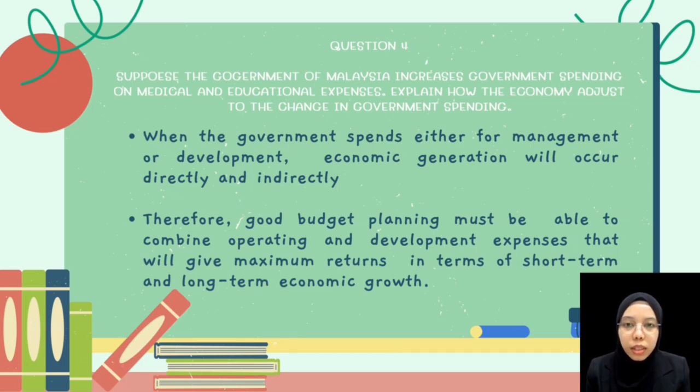The question is, suppose the government of Malaysia increases government spending on medical and educational expenses. Explain how the economy adjusts to the change in government spending.